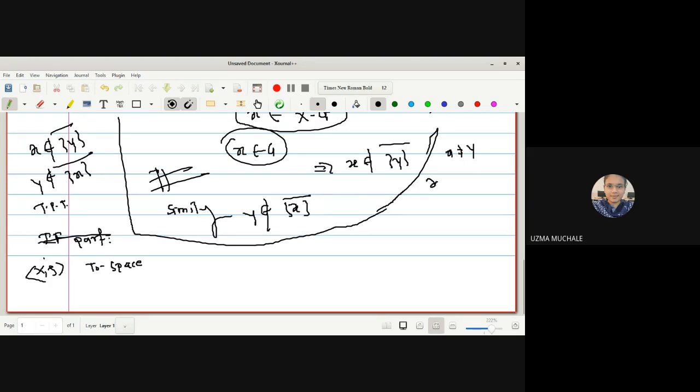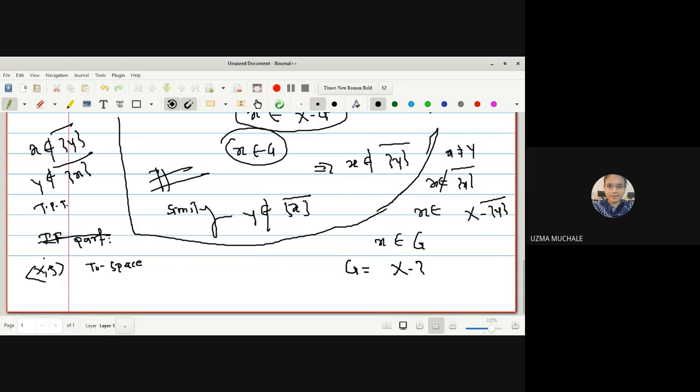So what is given to X? X is not a member of closure of Y. So can I say X is a member of X minus closure of Y? Yes, since the closure of a set is always a closed set, its complement is an open set. So I can say X belongs to G. What is G in this case?